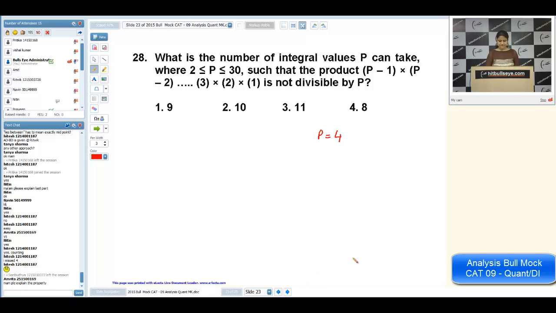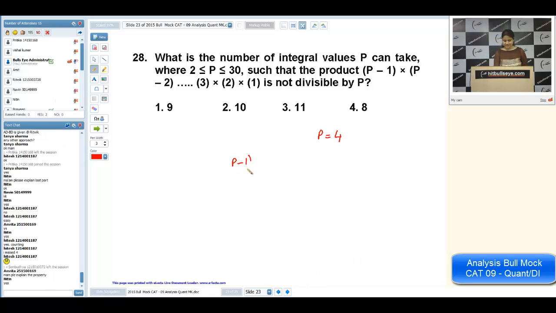Amrita, we are not using any property here. The expression given can be written as P minus 1 factorial. We want to take that value of P such that P minus 1 factorial is not divisible by P. So if we go by prime number, suppose I take P as 5, prime will appear at its value, at its place for the first time. 5 will come at the 5th place in natural numbers for the first time.